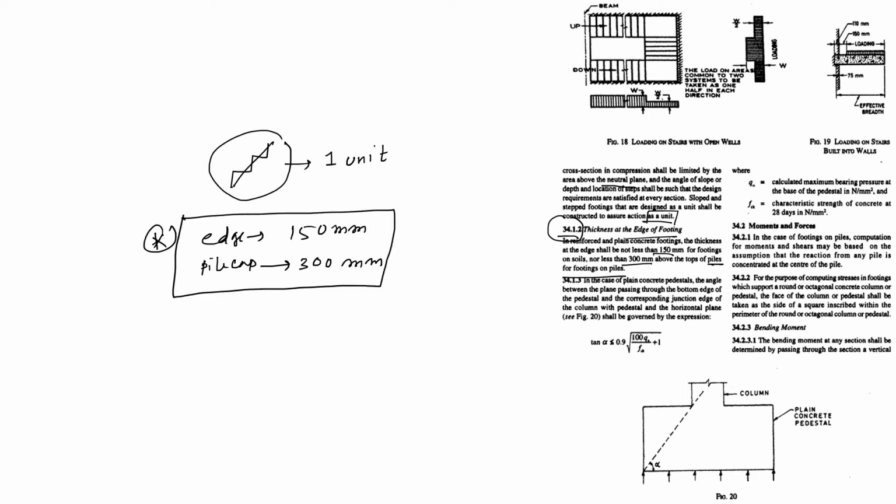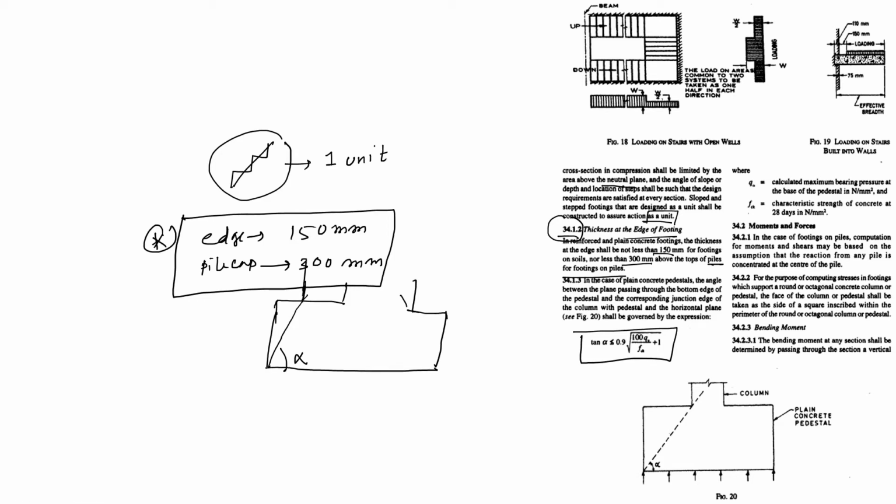In the case of plain concrete pedestal, the angle between the plane passing through the bottom edge of the pedestal and the corresponding junction edge of the column with pedestal and the horizontal plane shall be governed by this tan alpha. Suppose this is your pedestal, and this is your main column.